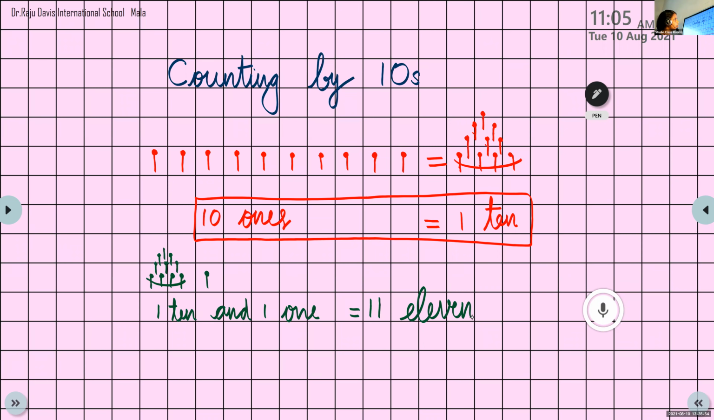Now please draw in your notebook. Yes, Ritika. Take your pencil and draw. Those who have completed 11 can draw 12. Very simple, no? One bundle of 10, 2 ones. Please draw.